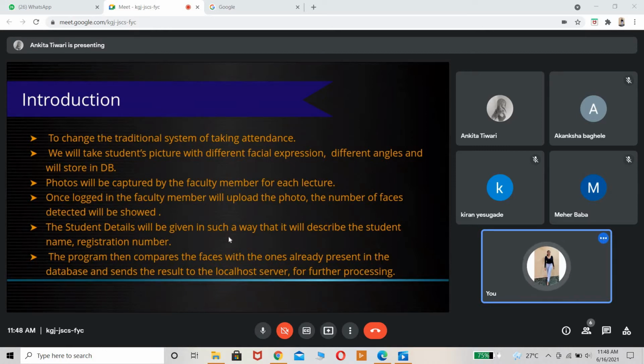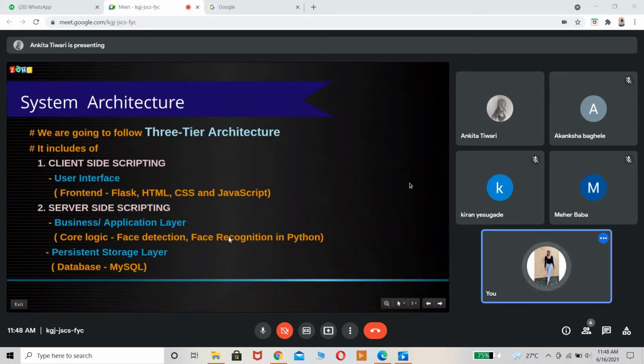As I said, the pictures will be compared with the database and the result will be stored. Next slide. So the system architecture.